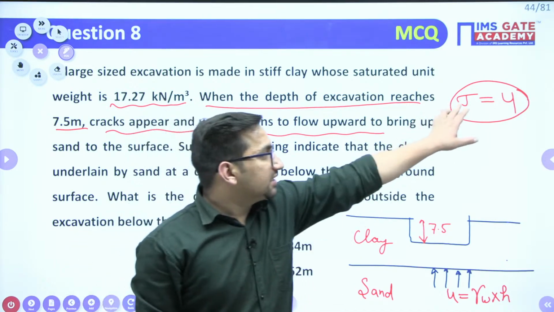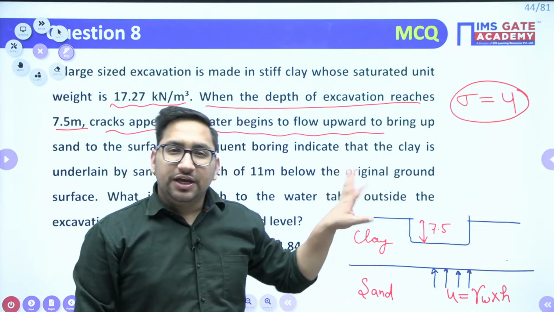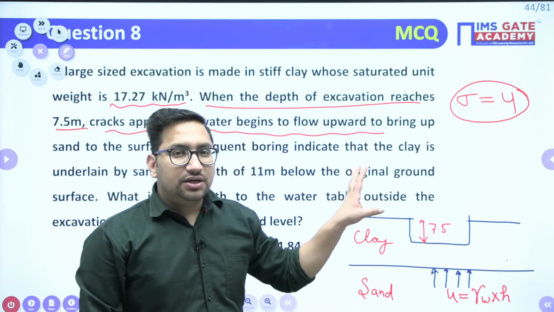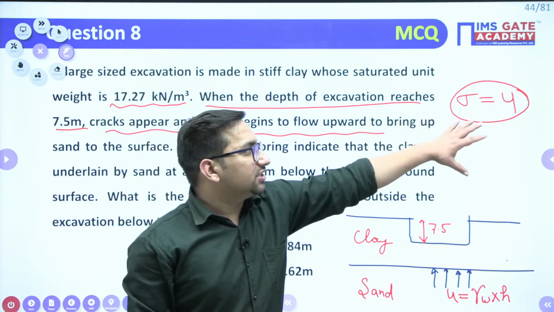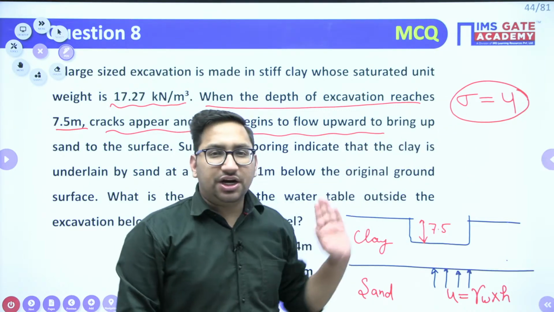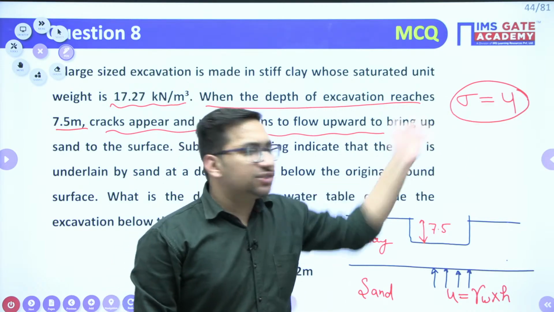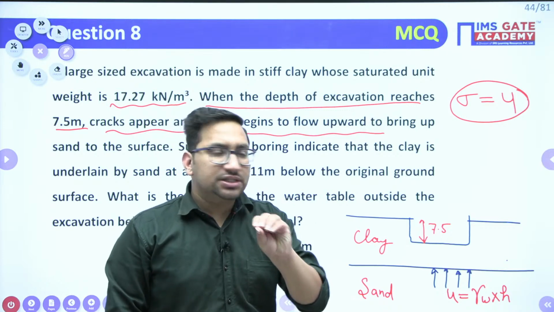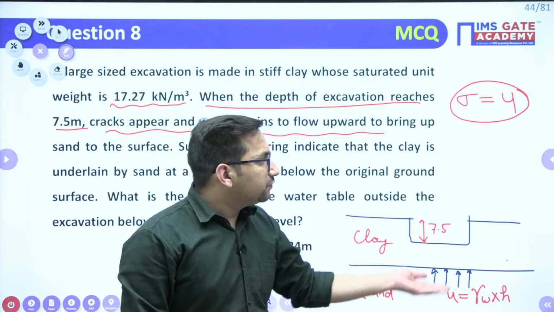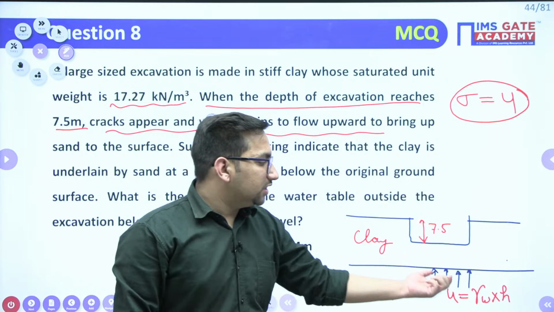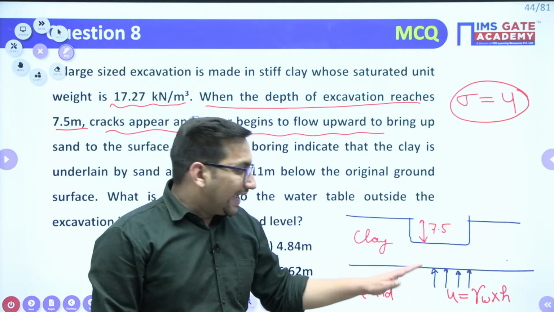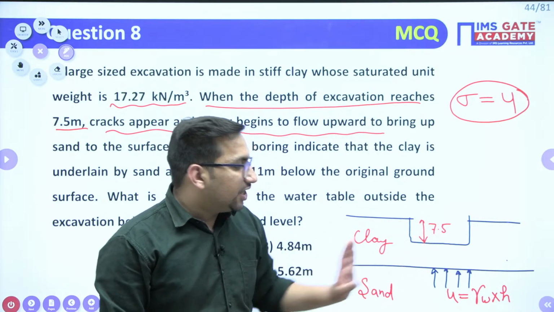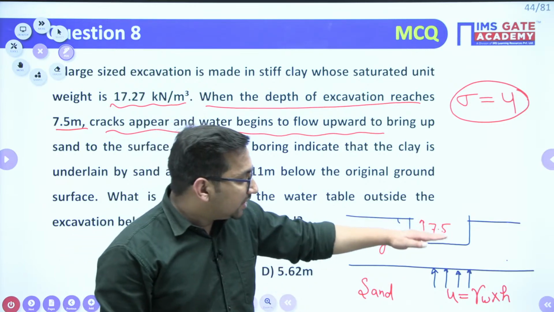When the total stress is less than the pore water pressure value, effective stress will be negative, right? Or at this particular point, if they are just equal, if I consider the limiting condition, the effective stress will be 0. Effective stress 0 means there will be upward seepage flow. Effective stress becomes 0 in this particular sand. So can I say this is your quicksand condition? So at 7.5 meter there is a quicksand condition.